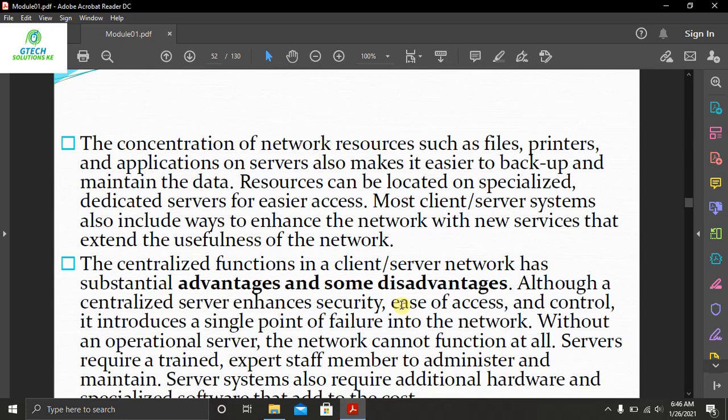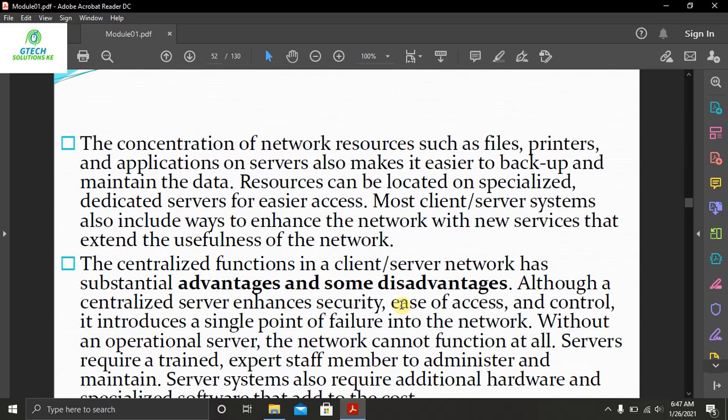Another thing is that you need a trained expert or a trained administrator of the server for you to be able to keep it up and running. Server systems also require additional hardware and specialized software, and that adds to the cost. So they are very costly because they require additional hardware and specialized software.